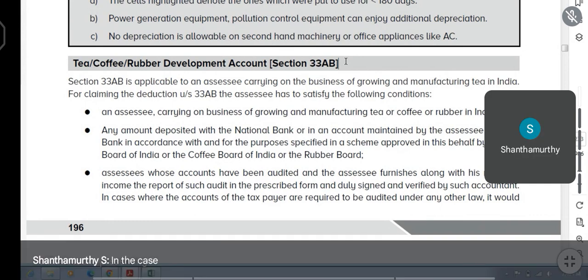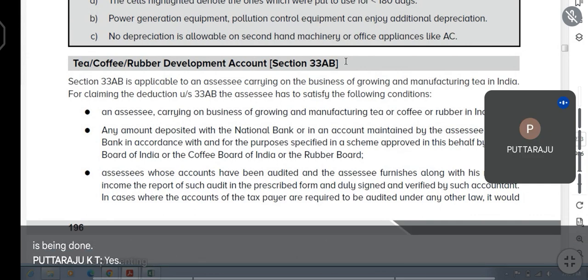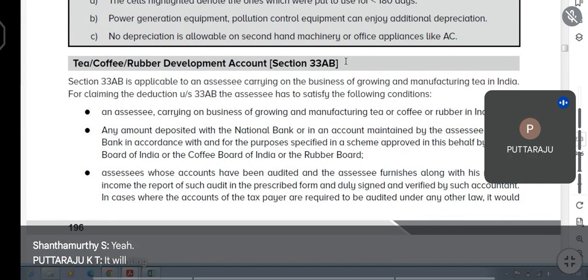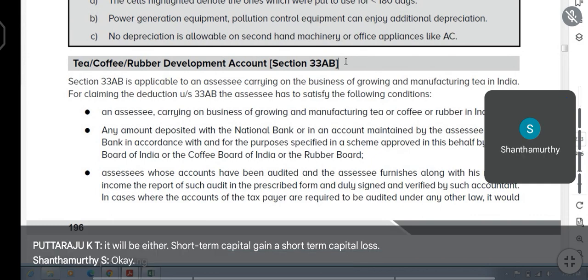In the case of other companies, this loss and profit will not be considered. Only in case of power company, it is being done. Yes. In case of other companies, when there is a difference like this, it will be either short-term capital gain or short-term capital loss. Okay.